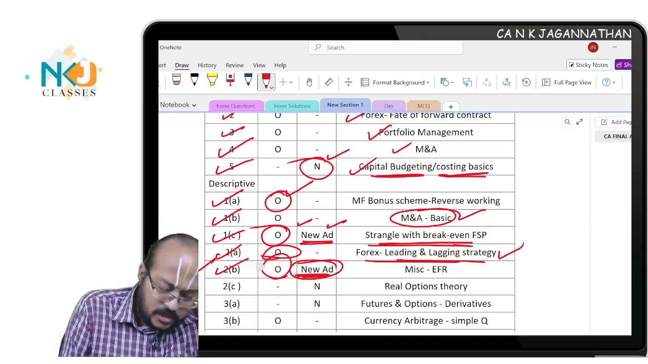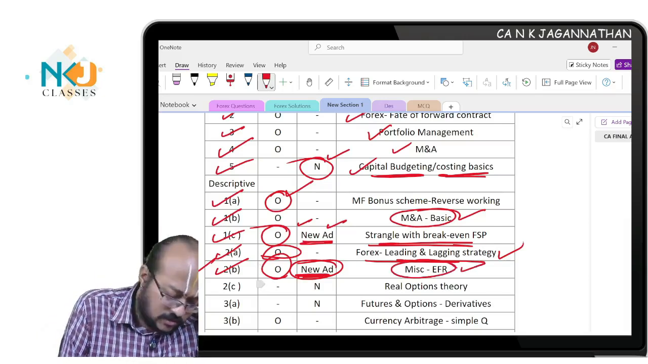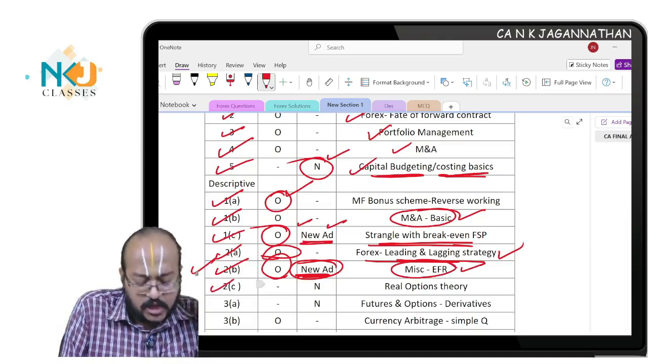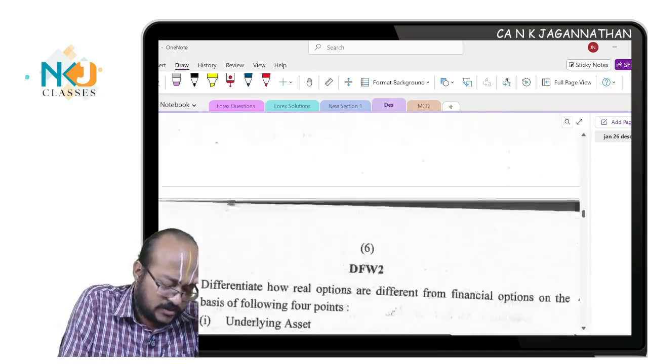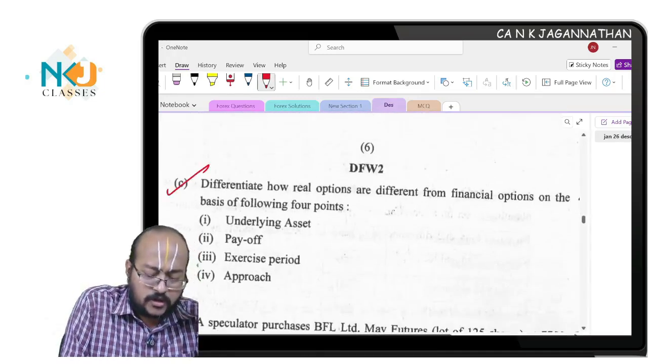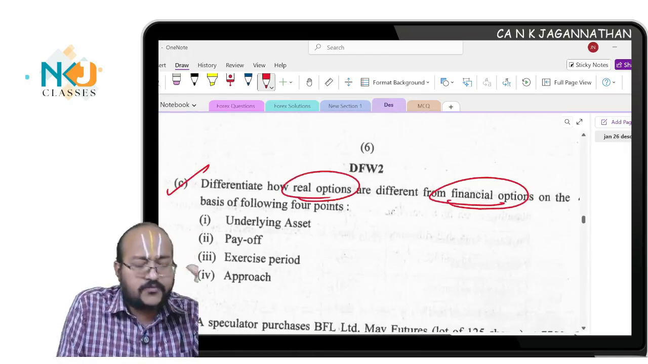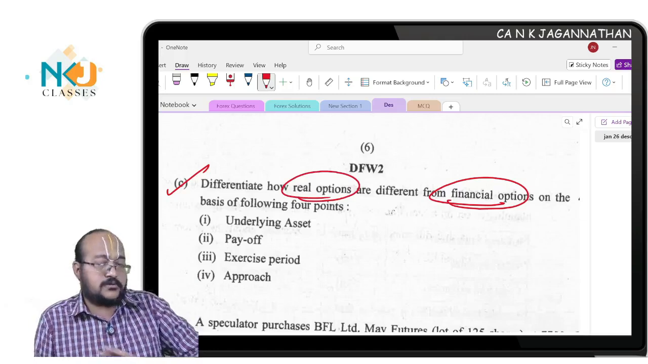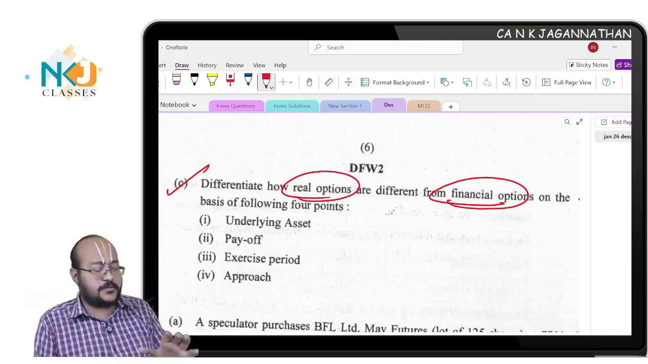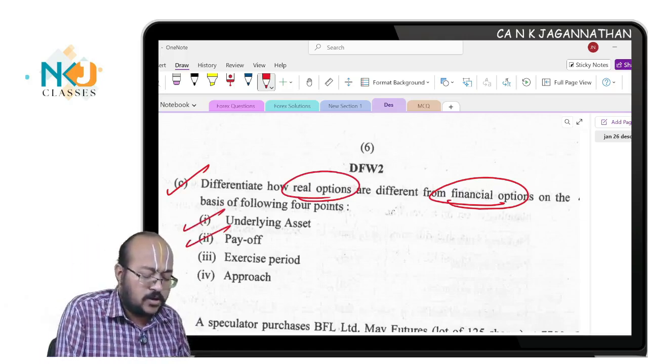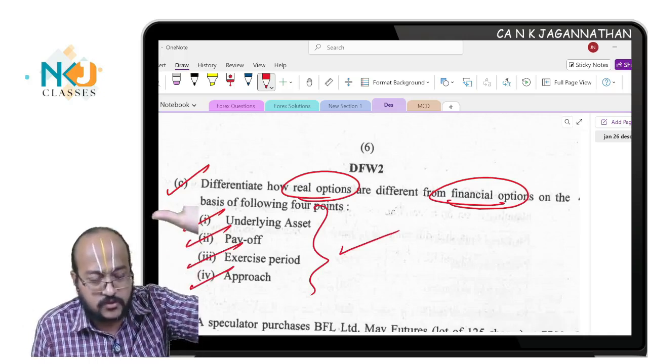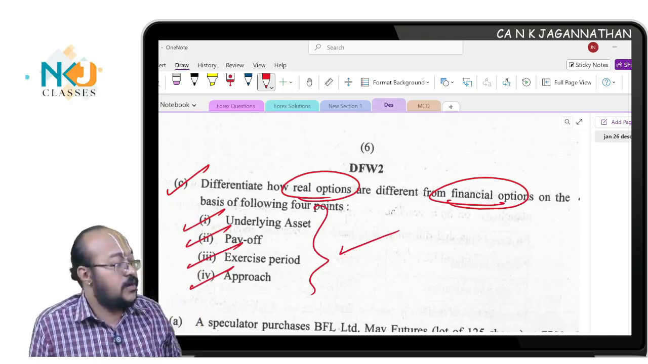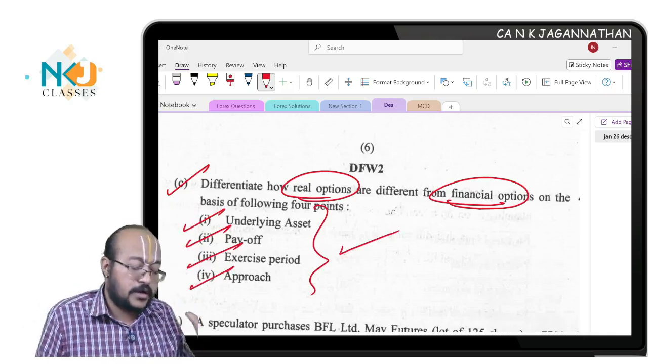Next, 2B, miscellaneous EFR, external funding requirement question. Next, 2C, it's a totally new question, real option theory. Totally new questions related to real options: real options, and the difference between financial options and real options. What is the difference between financial options and real options? Underlying asset, payoff, exercise price, approach, all this is there and given in the Institute study module, the study material. But of course, the question is totally new, taken from the material itself.